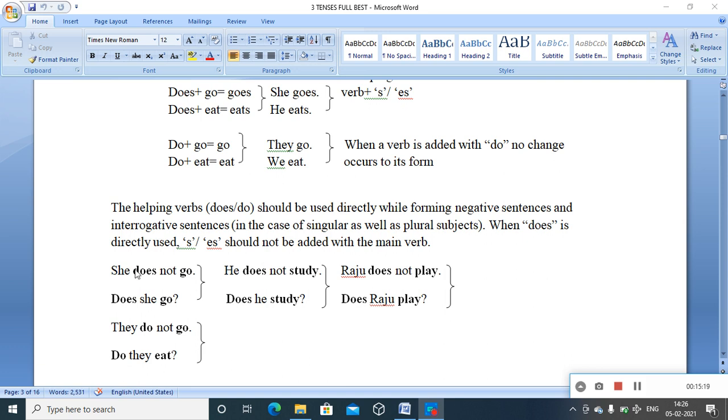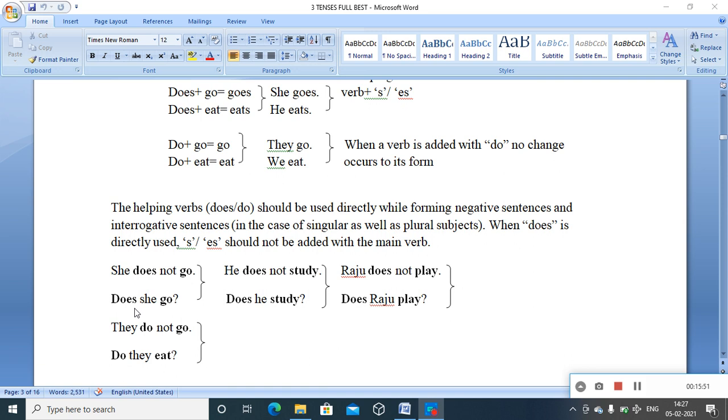Then have a look at this negative sentence. She does not go. She is a singular subject. Does is the apt helping verb, but then in she does not go, it's only go. You do not have to add S or ES again. That is the rule given here. When does is directly used, S or ES should not be added with the main verb. So you have to ask the question for the same thing. Does she go? You have to ask the question whether such an action is performed in the present.